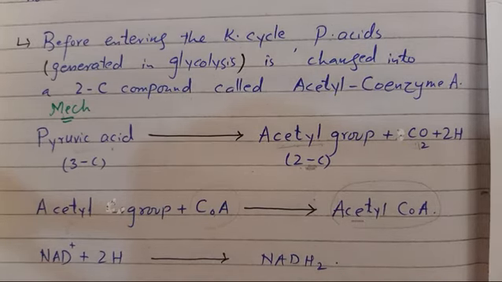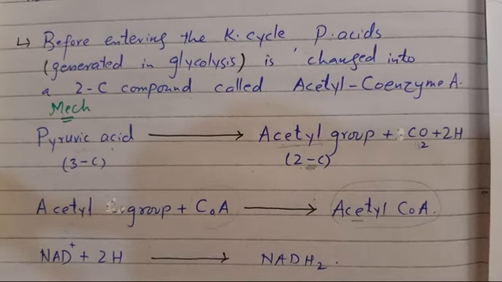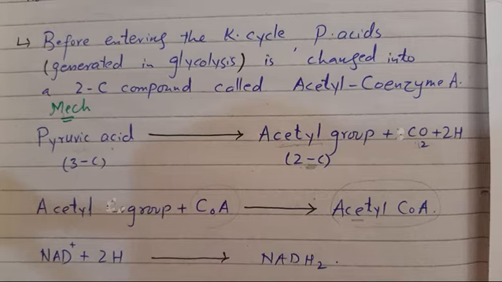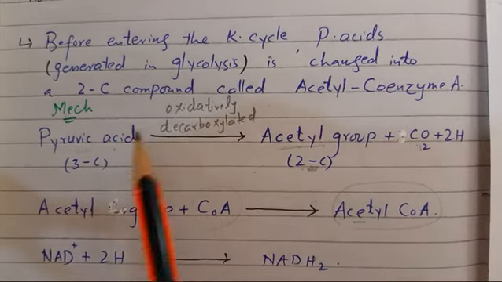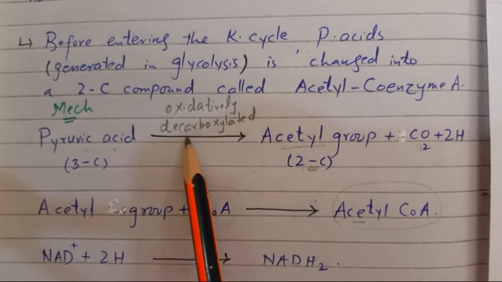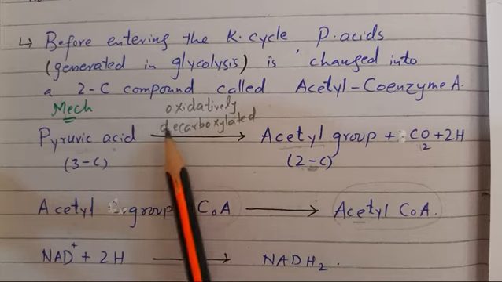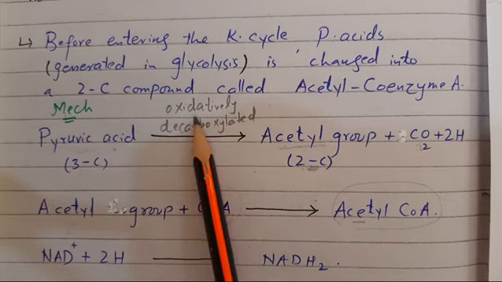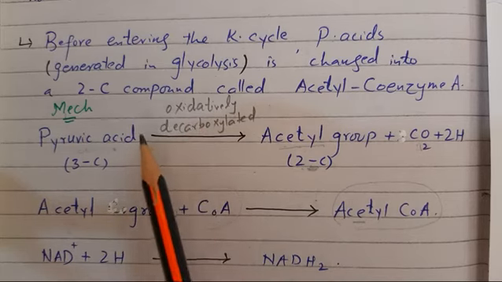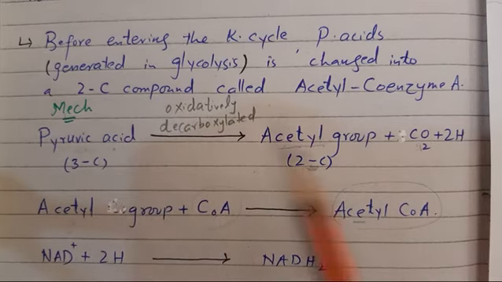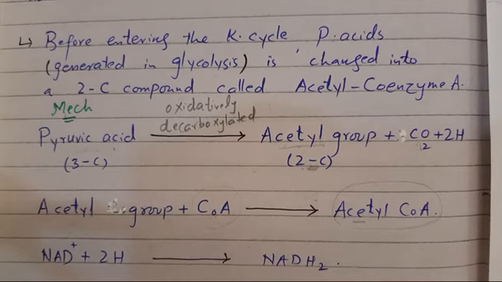Actually, during this linked reaction, pyruvic acid is oxidatively decarboxylated. Oxidatively means that pyruvic acid is oxidized, that is, hydrogens are removed from the pyruvic acid.